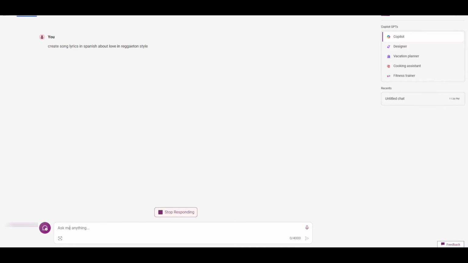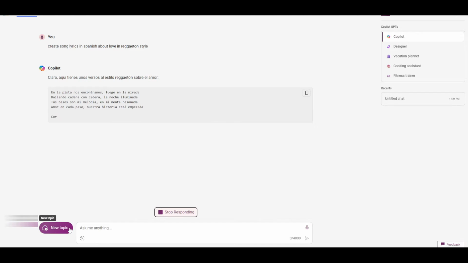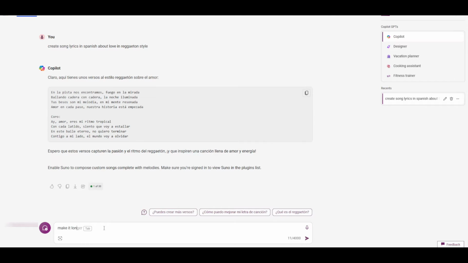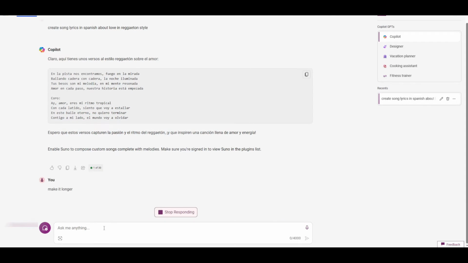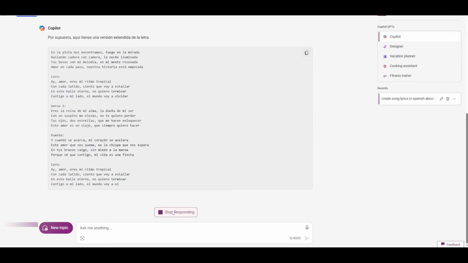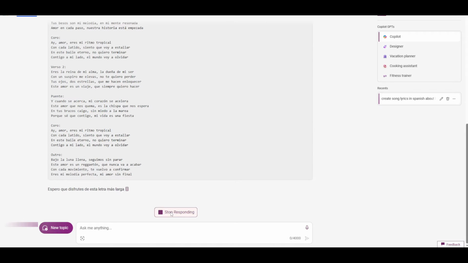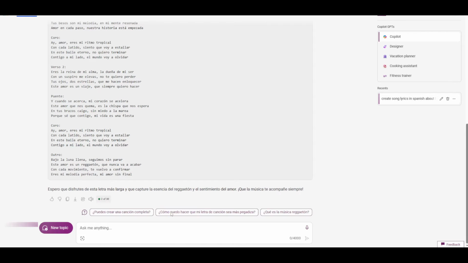So the prompt is: create song lyrics in Spanish about love in reggaeton style. It's going to create us these lyrics. This is Copilot right here, and make it longer because that's not going to be enough for us. Okay, I think this is more than enough right now. Perfect. Stop responding now. We're good.